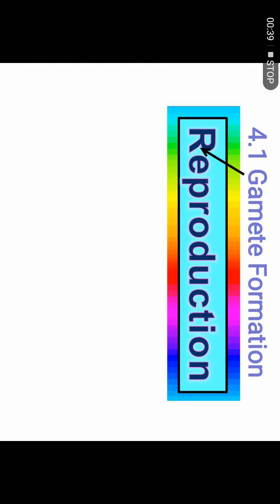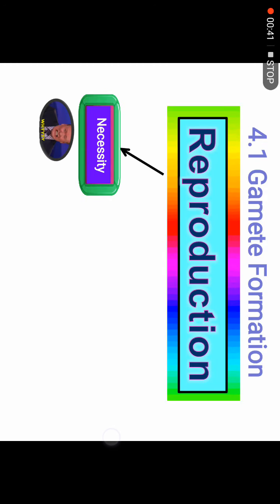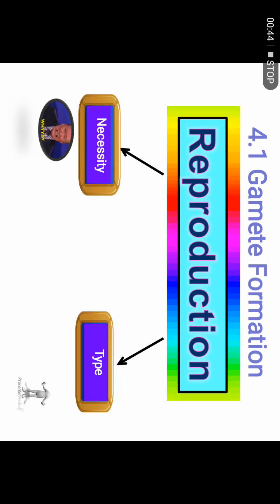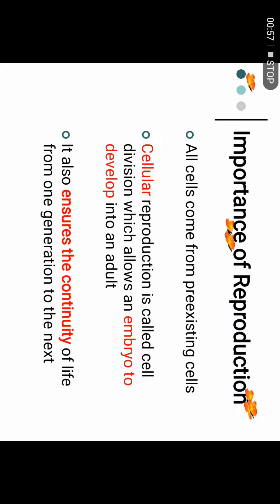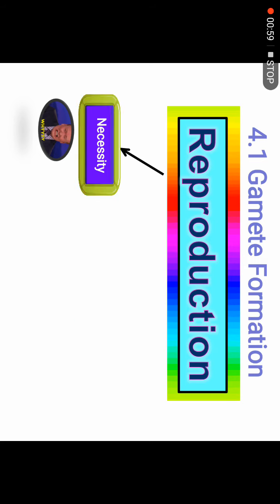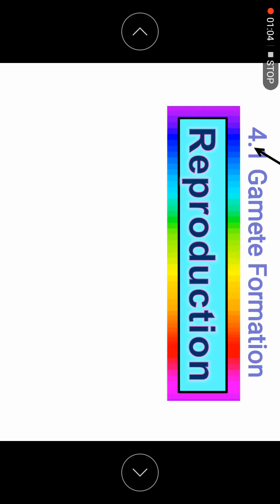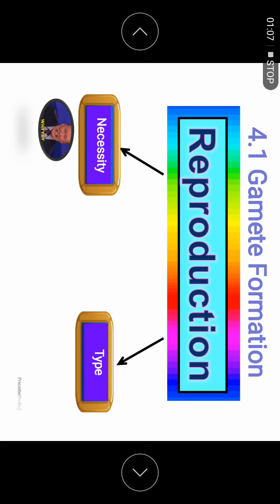So first of all, the first subtopic is gamete formation, but before we enter, we will see what reproduction is all about. The first thing you need to know is the necessity of reproduction. That means why we need it, what is so important about it, why the organism needs to reproduce. And then we will also see the types of reproduction.